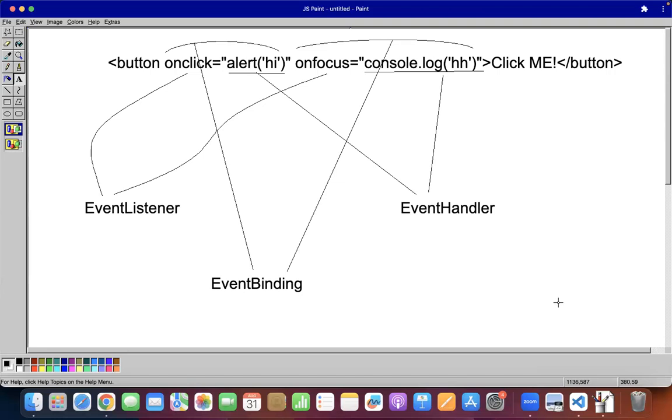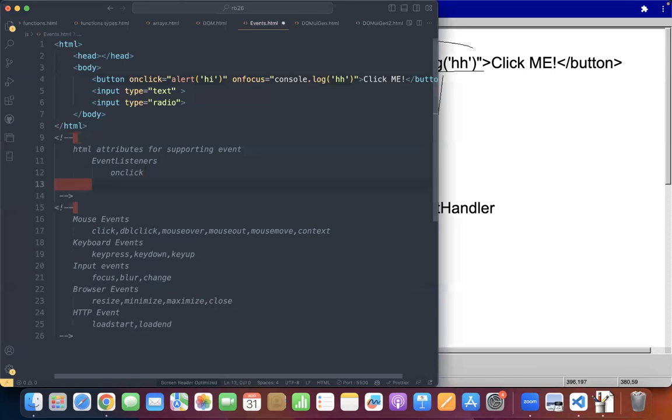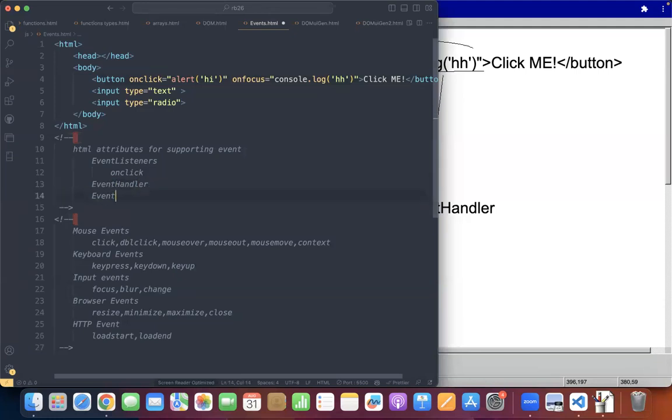What is this called? Event binding. You are getting it, right? How many event listeners did we bind to the button? Two. On click and on focus. Exactly. So once you understood what an event listener is, what an event handler is, and what event binding is,